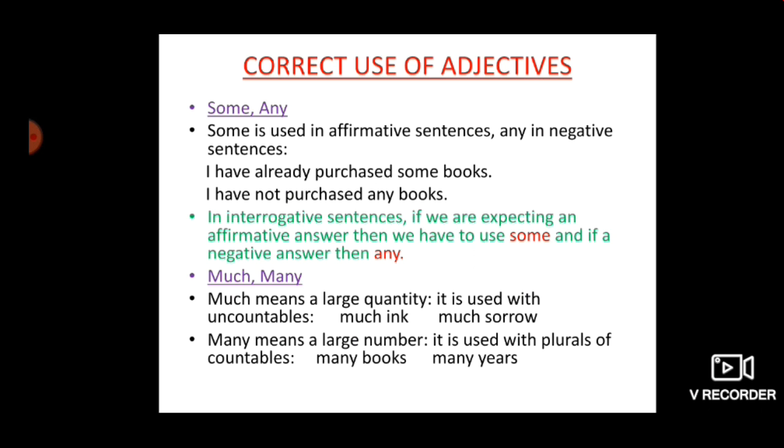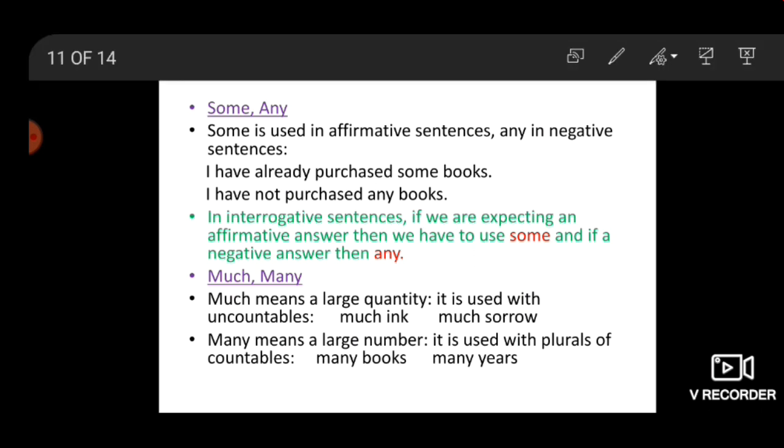Next is much and many. Much means a large quantity. It is used with uncountables. Much ink, much sorrow, that's a large quantity. Okay, and uncountable means we cannot count that. Many means a large number. It is used with plurals of countables. Many we are using with countable nouns where we can count, but of course it's a large number. So we are using many books, many years. Okay, let's move ahead.